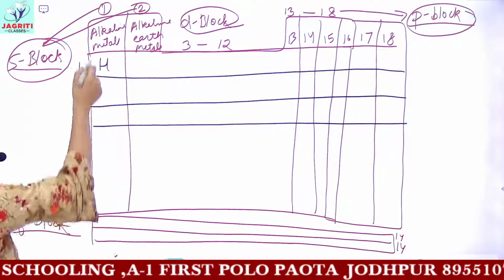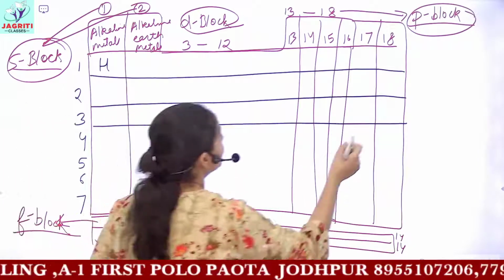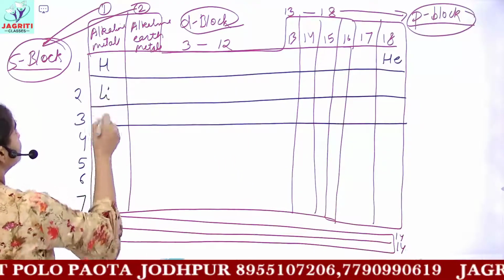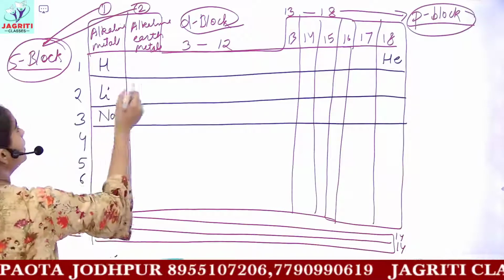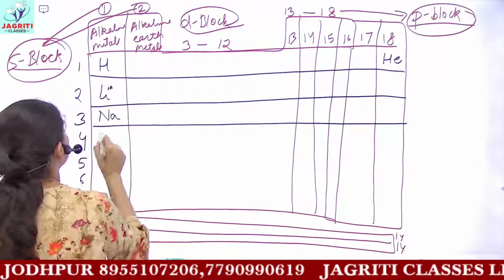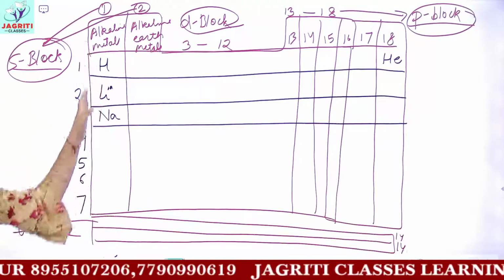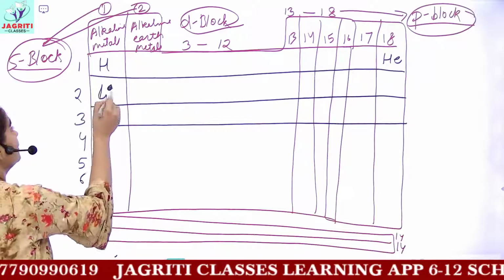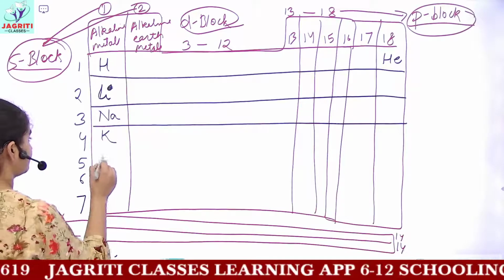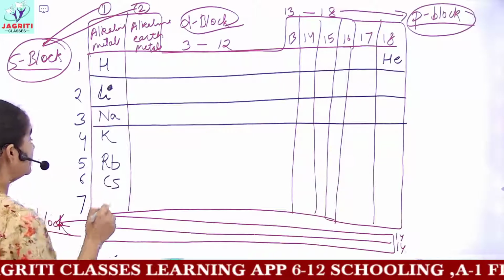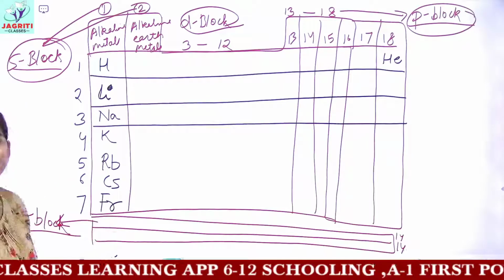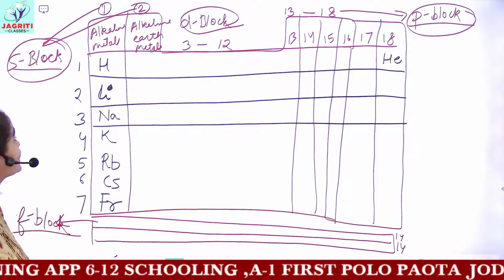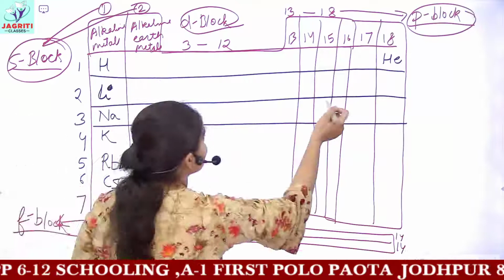Now what you have next, here comes your hydrogen, then helium would come in this 18th group. Next you have lithium, then you have sodium. There is no need to memorize all these elements present in the group, and if you can, then it's the best. Then you have potassium, then rubidium, then cesium, and in the end francium. So these are the elements which are included in alkaline metals.